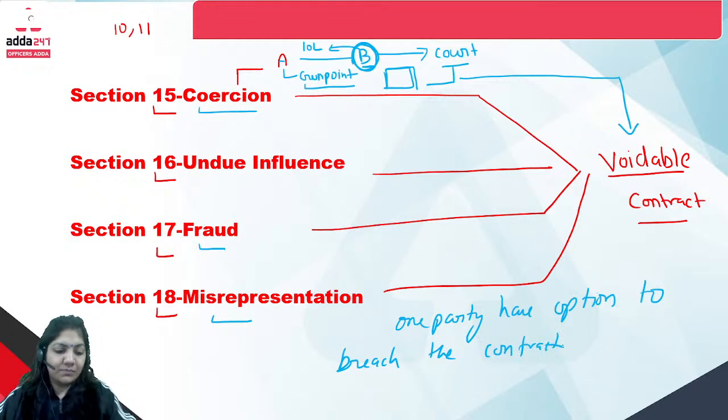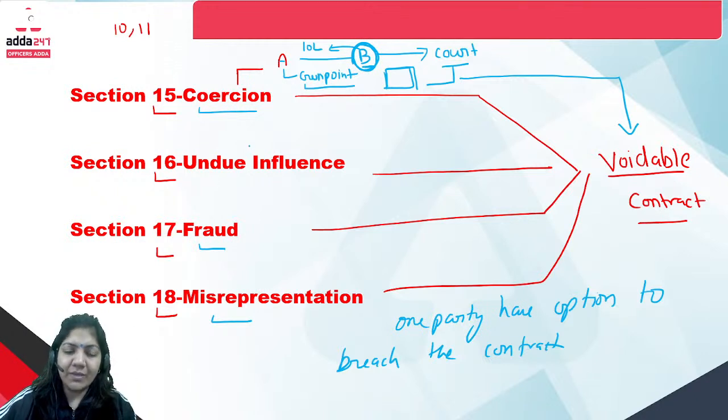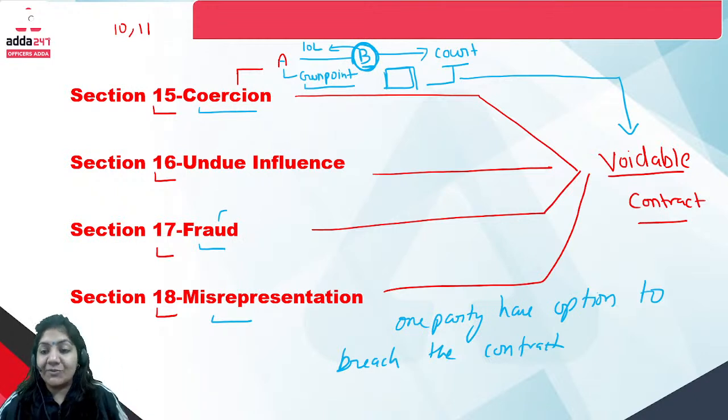Is that clear to all of you? Coercion simply means threatening someone. Undue influence means to bring someone under control, to hypnotize someone. Fraud means to conceal from someone, and misrepresentation means to represent wrongly to someone.